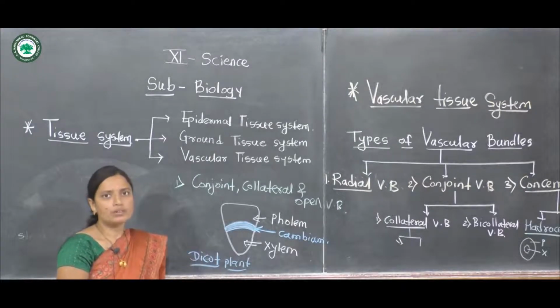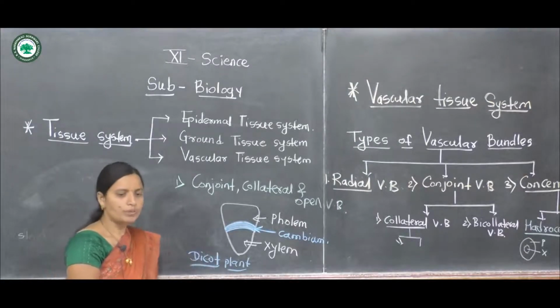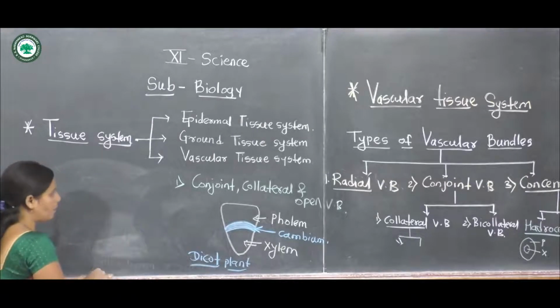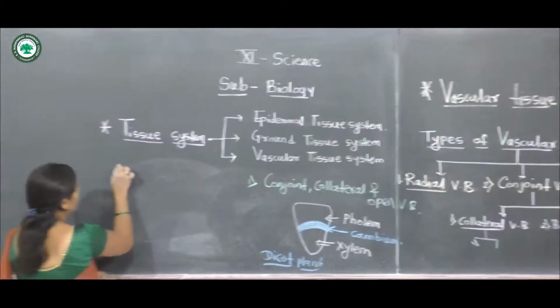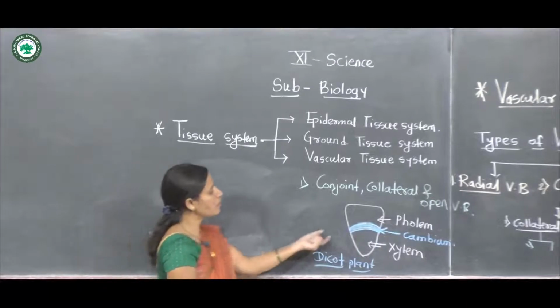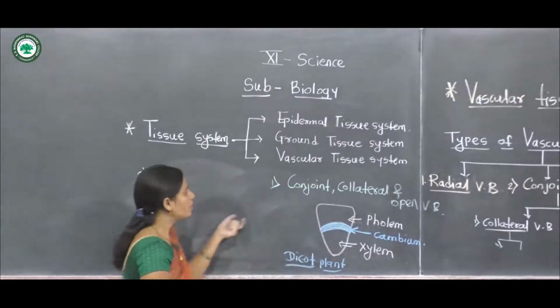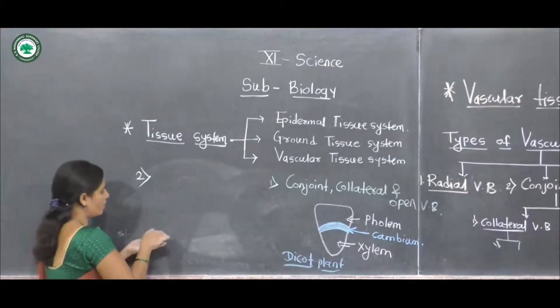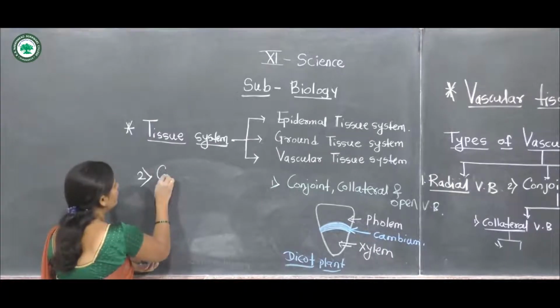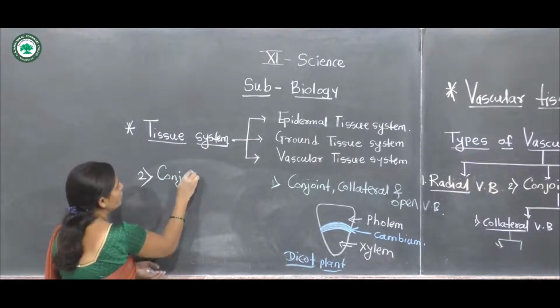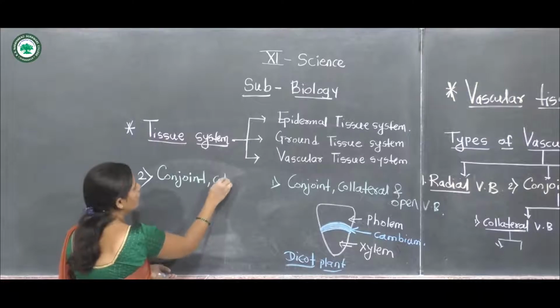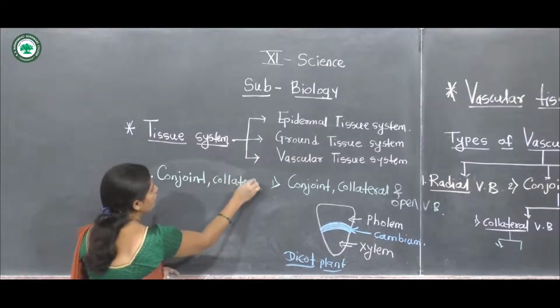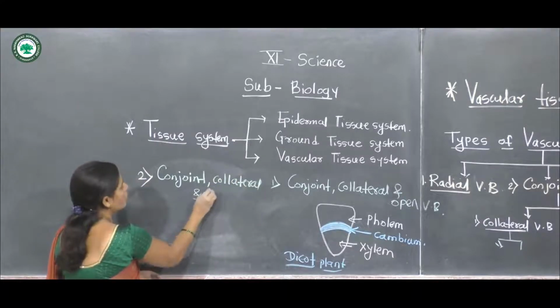But in monocots it is different, because in monocot plants this cambium layer is absent. This type of vascular bundle is conjoint, collateral and closed type.